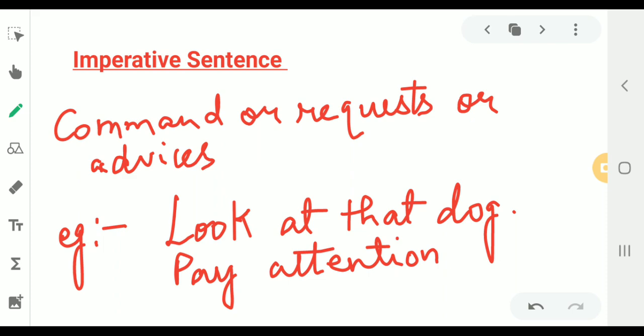Please switch off the TV. That becomes a request. Pay attention is a command. And you must learn to do your homework neatly. That is advice. I hope with these examples it is clear that what are imperative sentences.